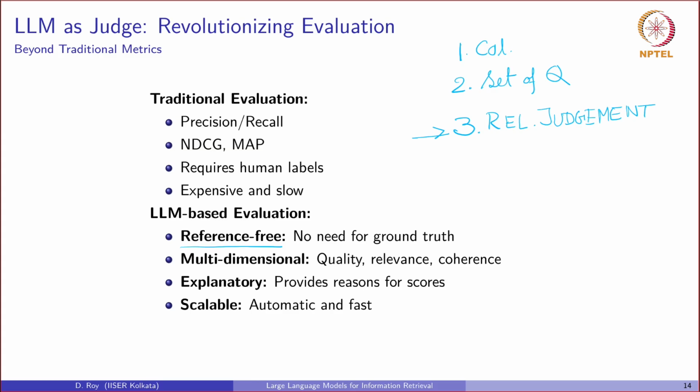It can evaluate responses across multiple dimensions like relevance, coherence, quality, depth, and crucially, it can provide natural language explanation. Why is it marking a document as relevant? Why is it marking another document as non-relevant given one query? This enables rapid and scalable evaluation of our retrieval and generation system.